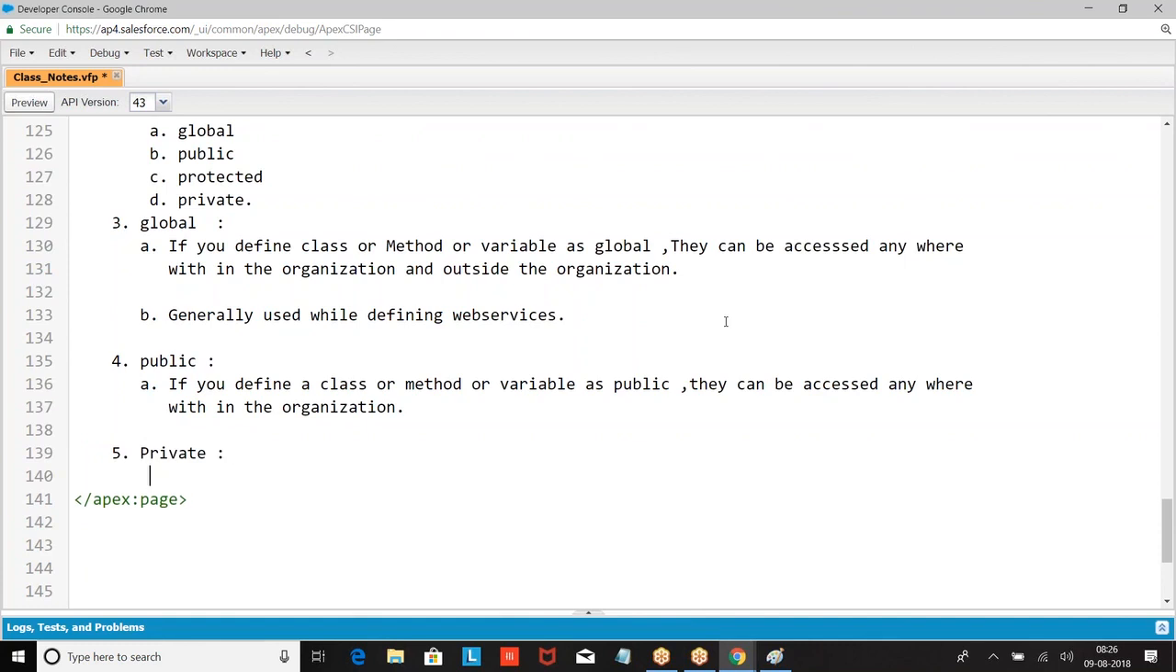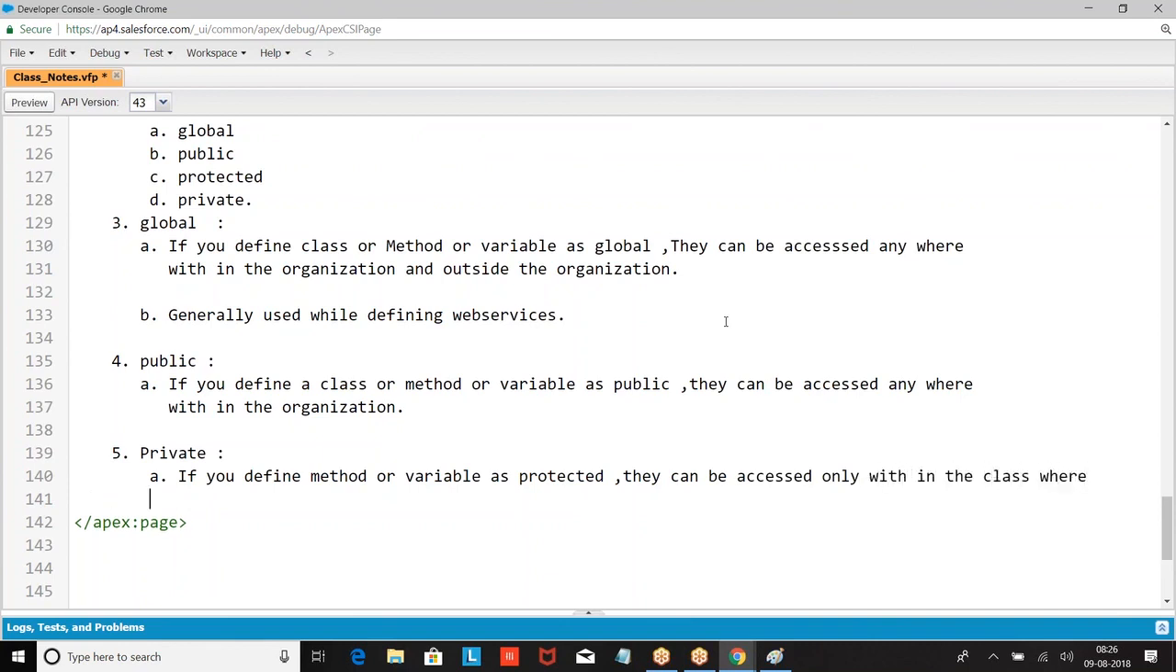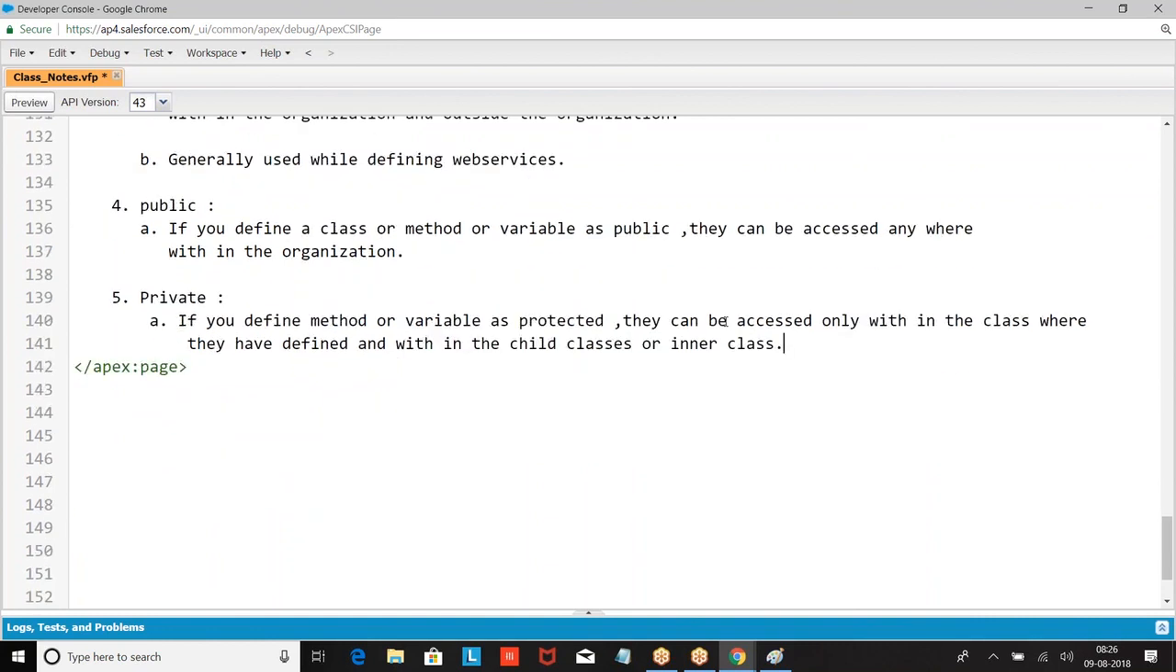Protected. If you define a method or variable as protected, they can be accessed only within the class where they are defined and within the child class. Sorry, it is protected, not private.